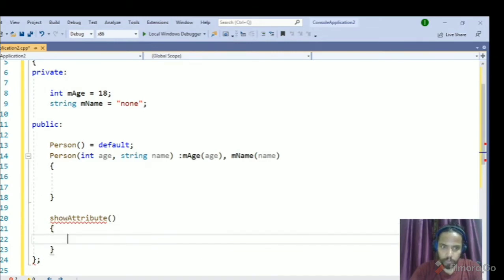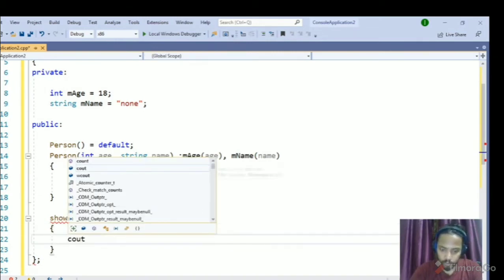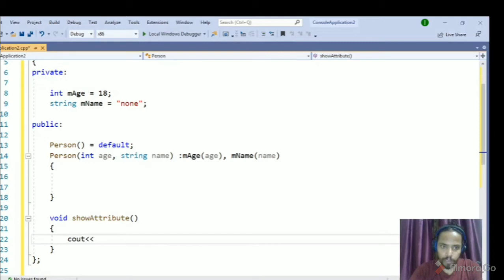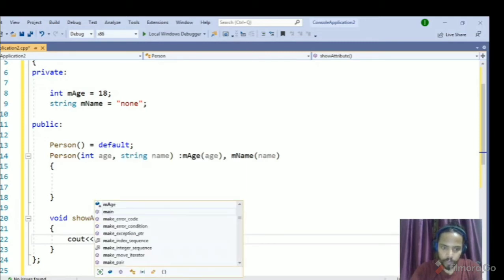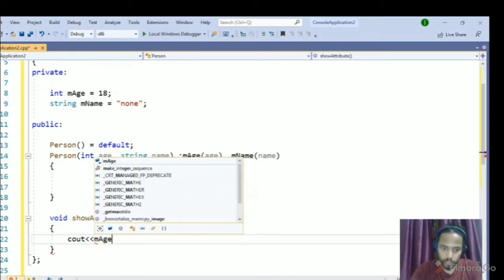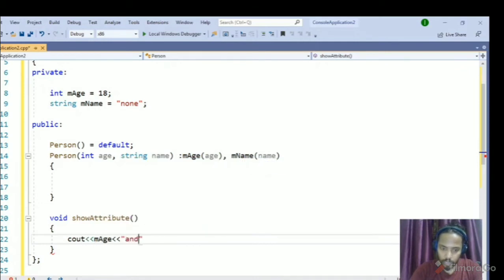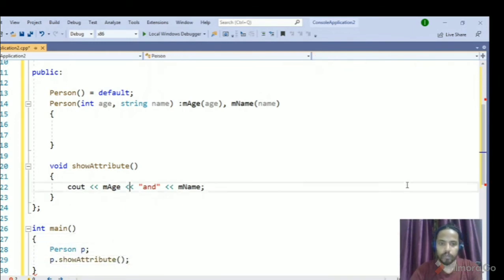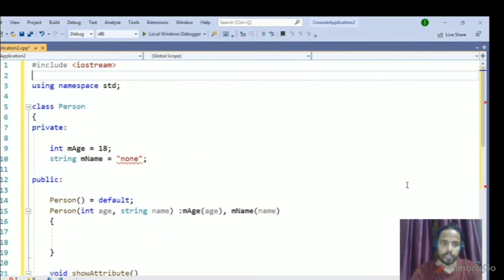Here I will simply use cout, give it a return type, and print m_age and m_name. Then I will call p.show attribute.